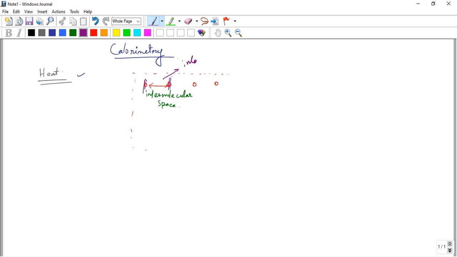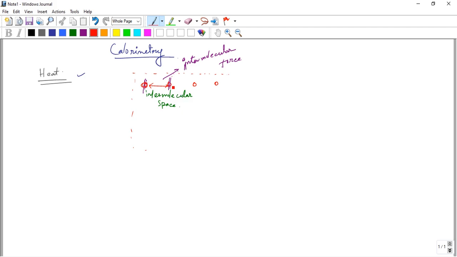Due to that intermolecular force, they are bound, and that's why these substances are stable.